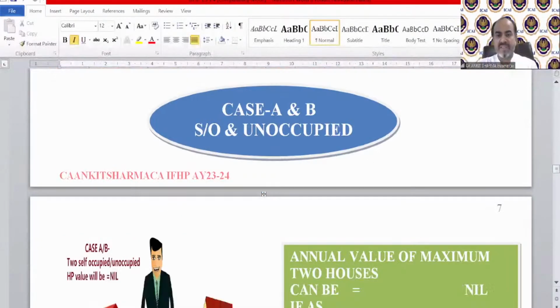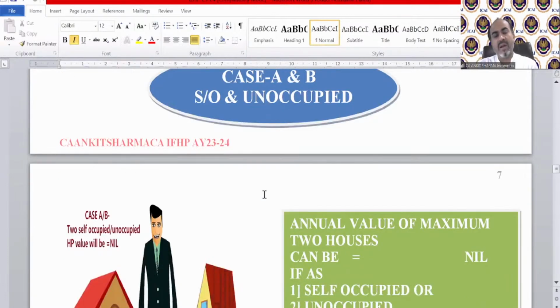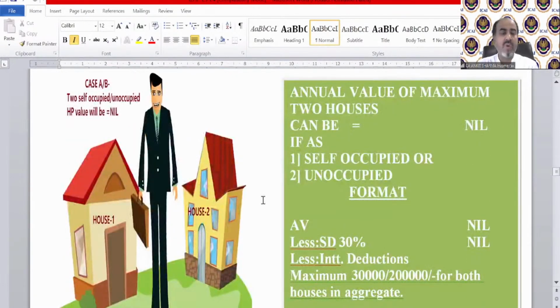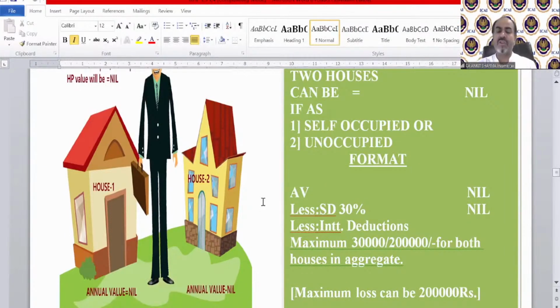Different cases we were discussing. We discussed case number A and B, that was self-occupied and unoccupied. So if you have two houses which are self-occupied or unoccupied during the previous year, then the annual value of these houses will be taken as nil. No 10 percent reduction, automatically it will be nil. Reduction regarding current year interest or 1/5 of PPI in aggregate for both houses can be maximum 30,000 or 2 lakh. When it can be 30,000 or 2 lakh, we already discussed.